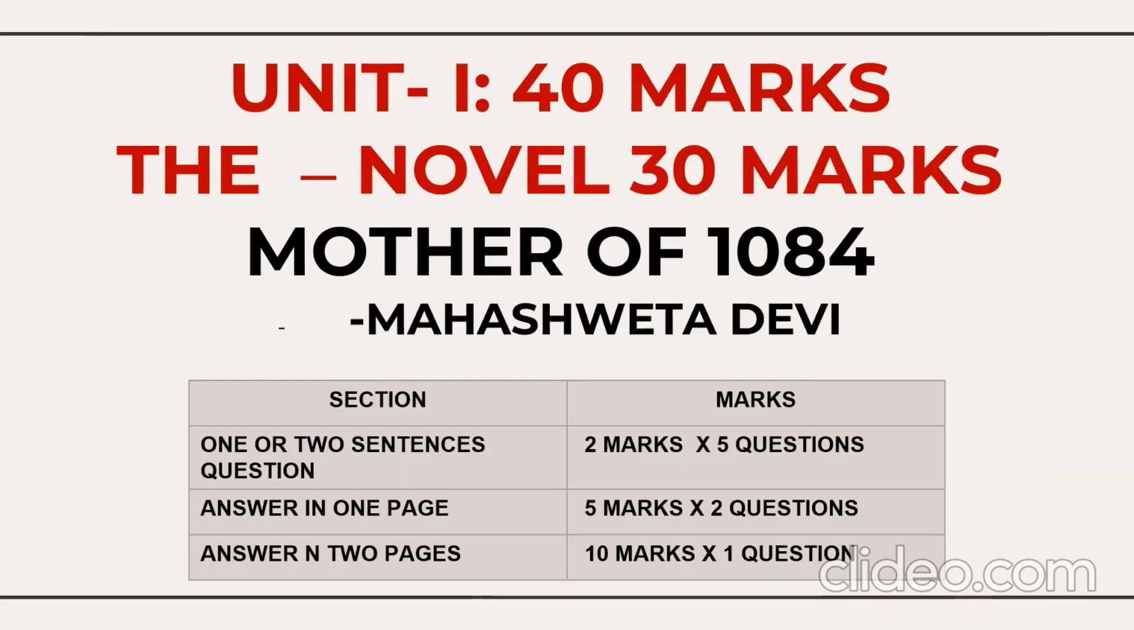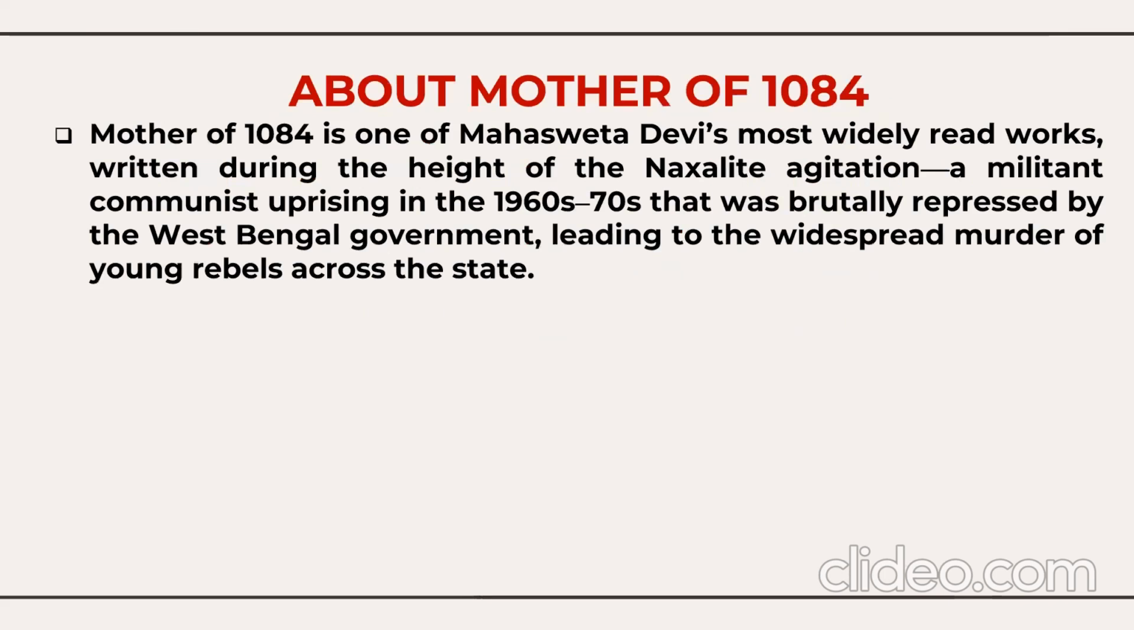So let's begin. Unit 1 consists of 40 marks questions, and out of these 40 marks, you have 30 marks questions from the novella Mother of 1084 by Mahashweta Devi. So how are the questions asked here: 2 marks, 5 questions; 5 marks, 2 questions; 10 marks, 1 question. That is the division of questions here. So let's know very briefly about Mother of 1084.